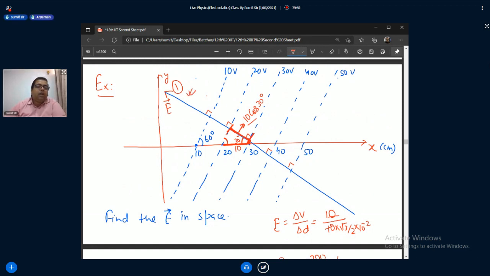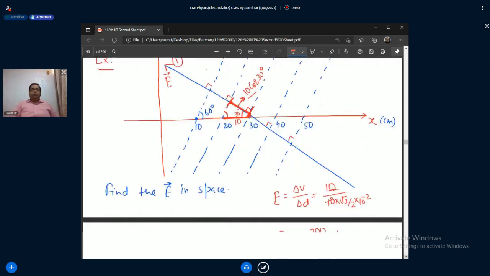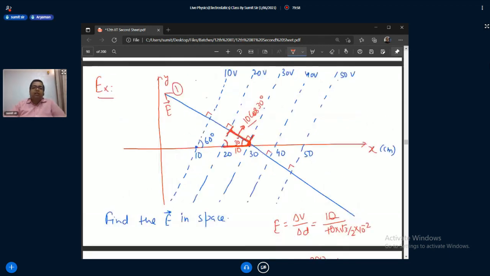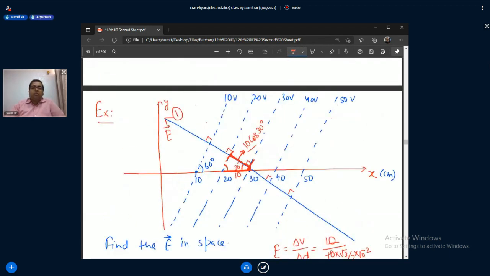How will you decide? Yeah, tell me. Sir, this blue line is the equipotential surface. No, no, the dashed lines are the equipotential. Acha. And the solid line is the electric field.